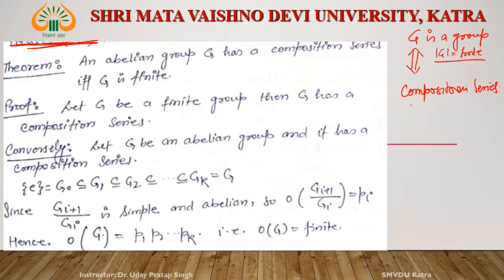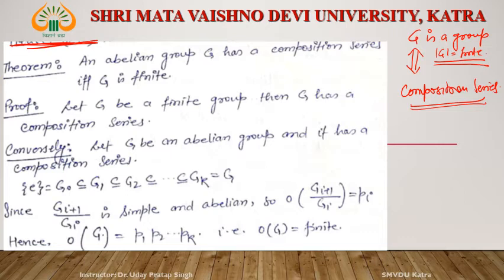If G is finite, then G has a composition series. If G has a composition series, then G is finite. A finite group always possesses a composition series. If a group possesses a composition series, then it is finite.